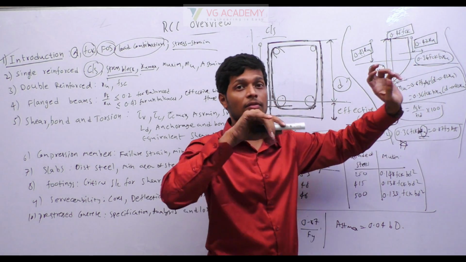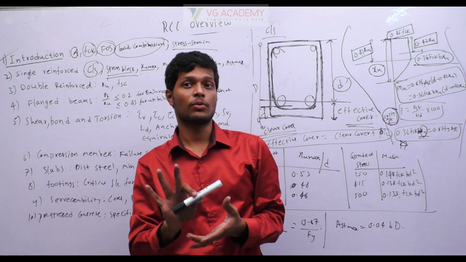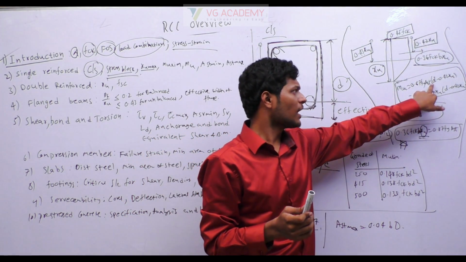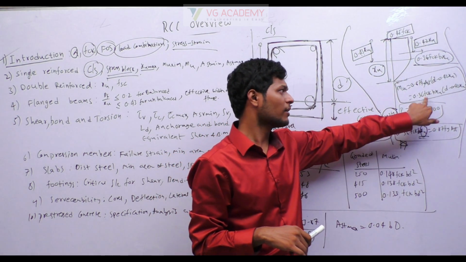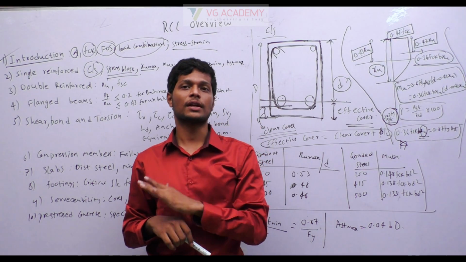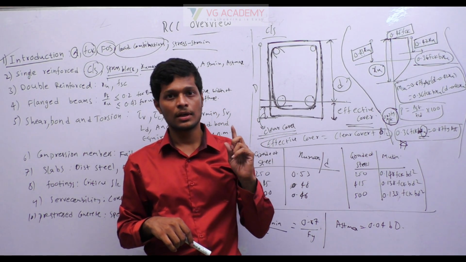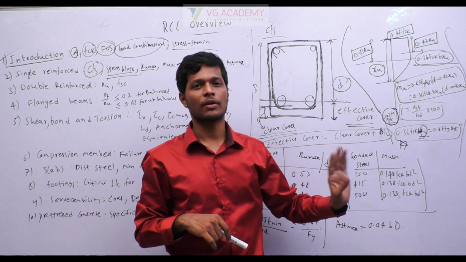Okay, if they are giving you the area of steel, you have to check whether it is under reinforced or over reinforced. If they are not giving you the area of steel and you cannot find it, then directly find from 0.36 FCK BXU. If there is a scope for checking whether it is under reinforced or over reinforced, check that and apply the appropriate formula. If there is no scope, any formula will give you the answer.